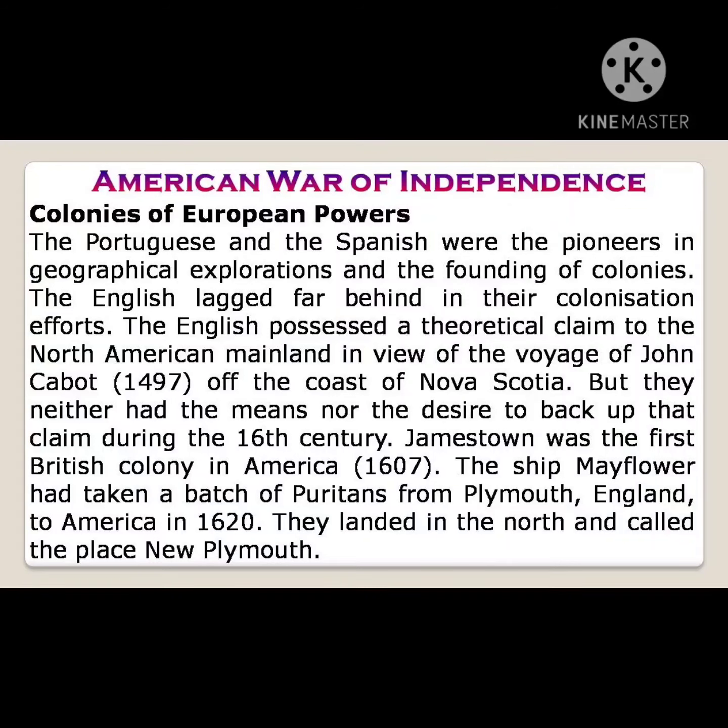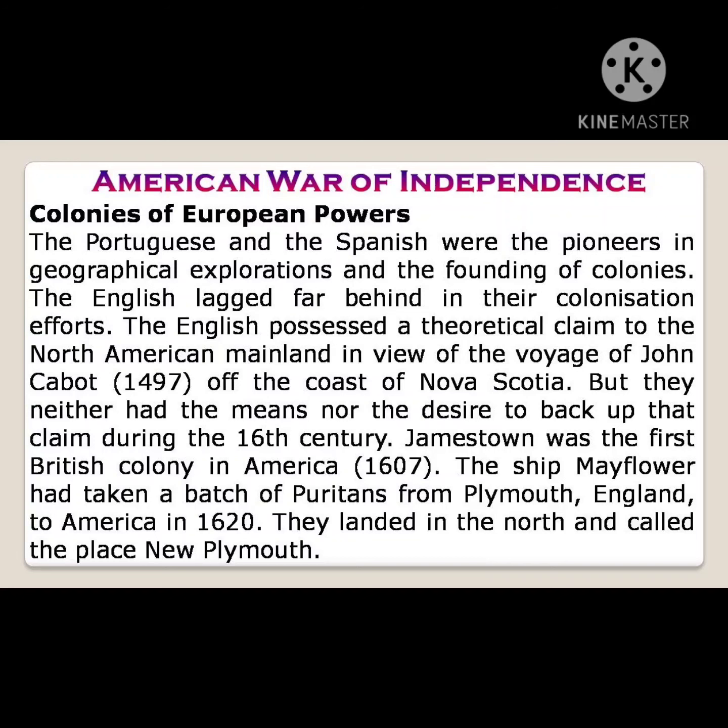Which year? 1497. Which coast? Nova Scotia. So the English possessed a theoretical claim to that place in North America, but they neither had the means nor the desire to back up the claim during the 16th century.